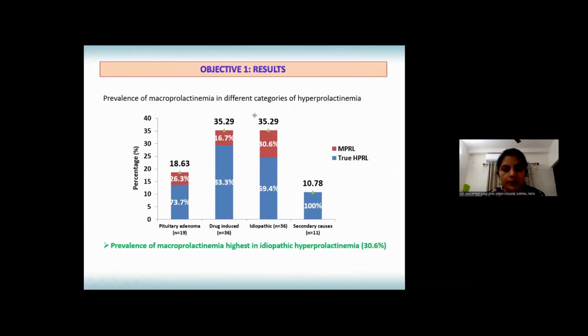Then prevalence of macroprolactinemia in different categories. Among pituitary adenoma, 26% were macroprolactinemia, 73% hyper. 16% were macroprolactinemia cases in drug-induced category. Among idiopathic, there were 30% macroprolactinemia cases, and among secondary causes, there were no macroprolactinemia cases.